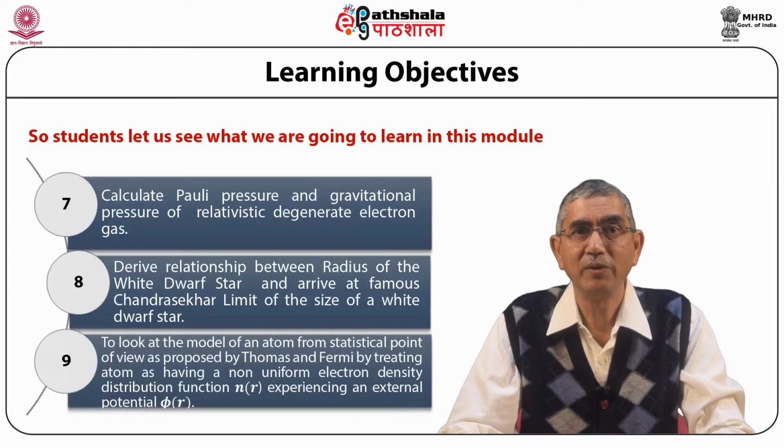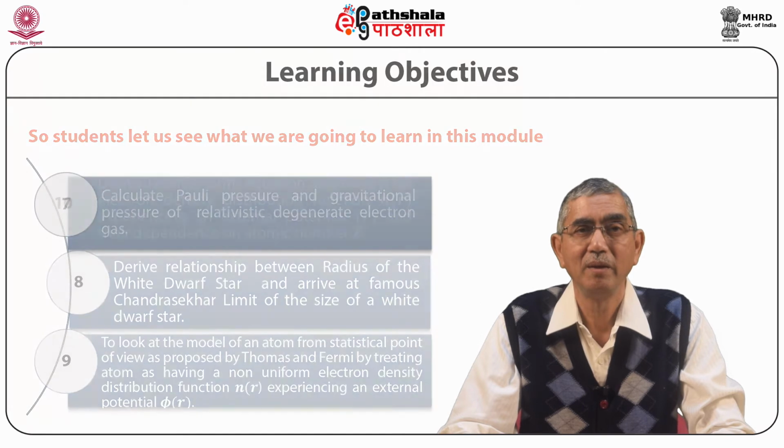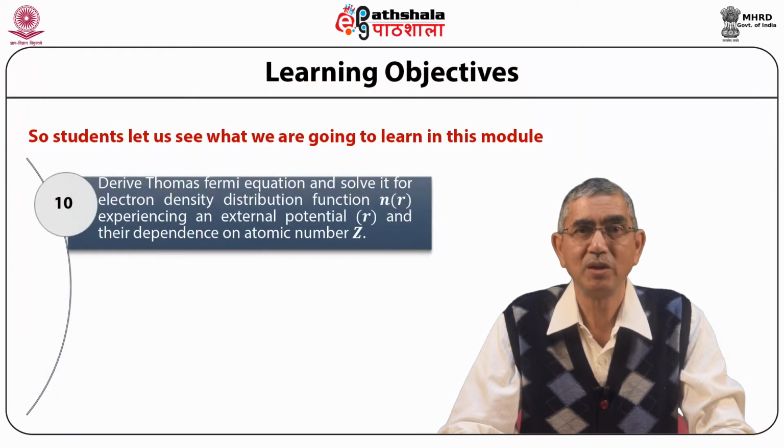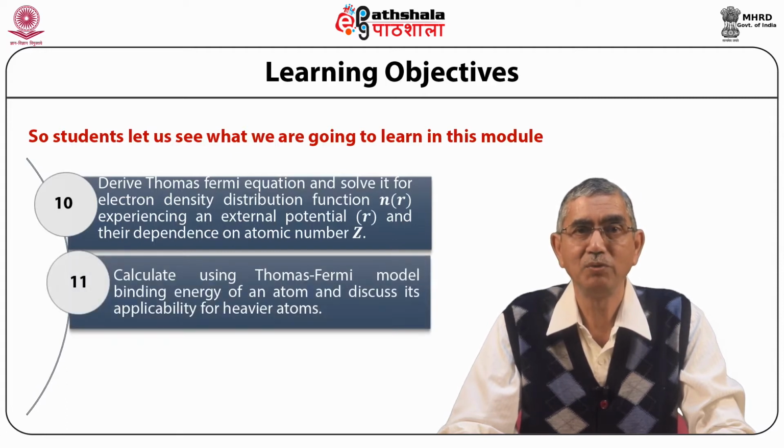We will look at the model of an atom from statistical point of view as proposed by Thomas and Fermi, by treating atom as having a non-uniform electron density distribution function n(r) experiencing an external potential phi(r). Derive Thomas Fermi equation and solve it for electron density distribution function n(r) and potential phi(r) and their dependence on atomic number Z. Calculate using Thomas Fermi model binding energy of an atom and discuss its applicability for heavier atoms.